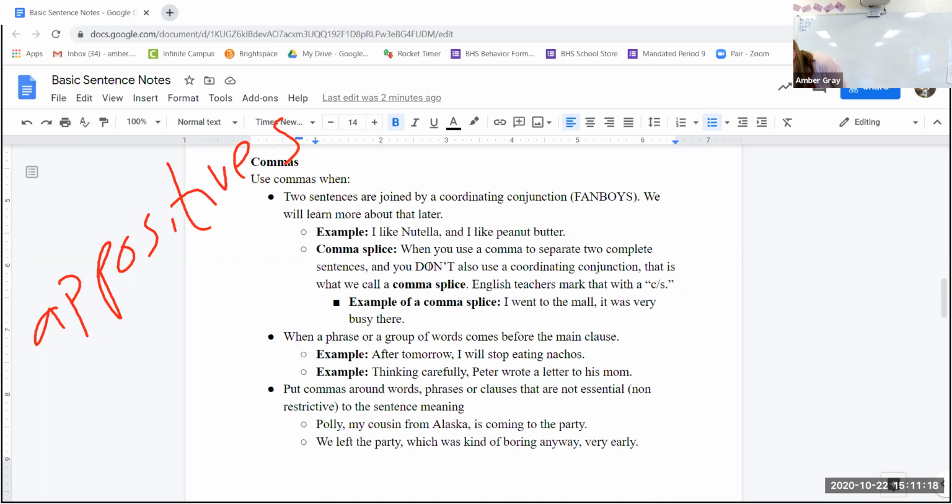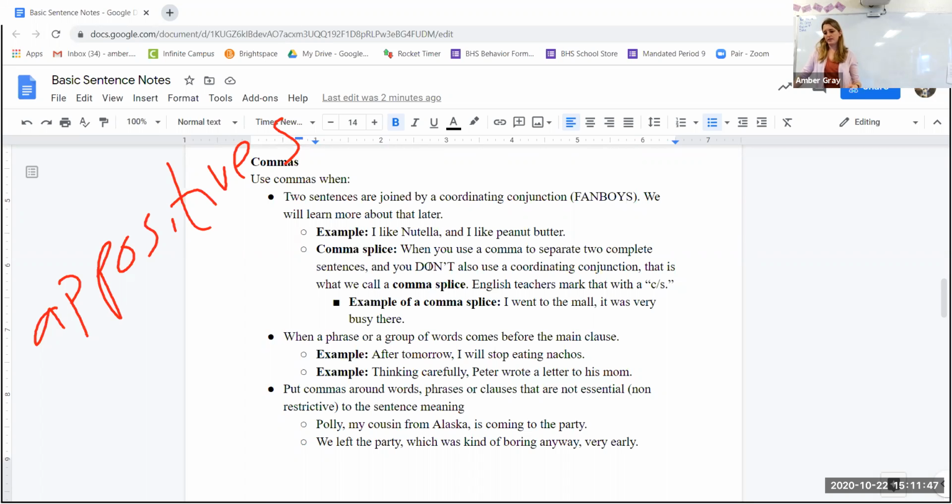This, my cousin from Alaska, you could really take that out and the sentence still makes sense. So if I were to just cross that out, now we have: Polly is coming to the party. We still know who's coming, who the subject is and what they are doing, okay? The appositive in the middle of the commas, my cousin from Alaska, is just extra fun bonus information.